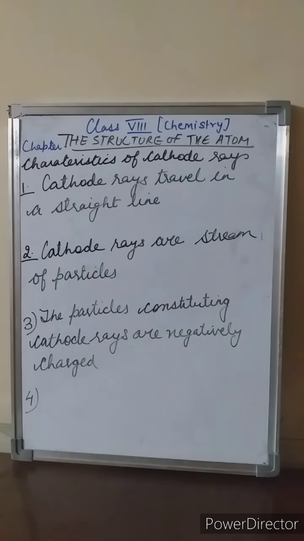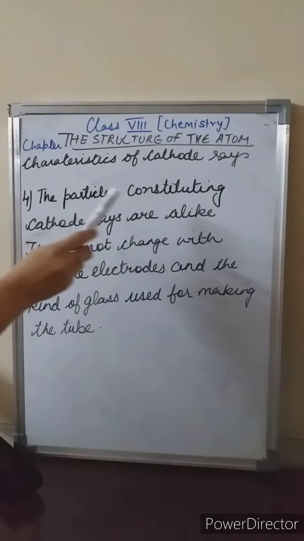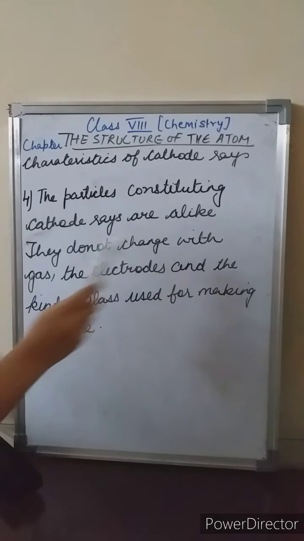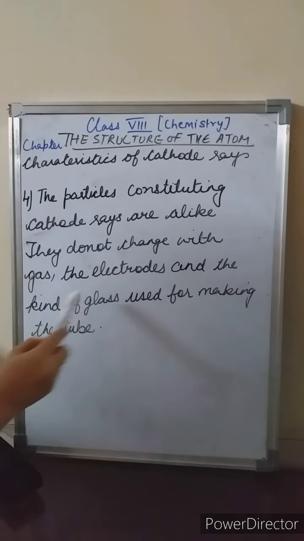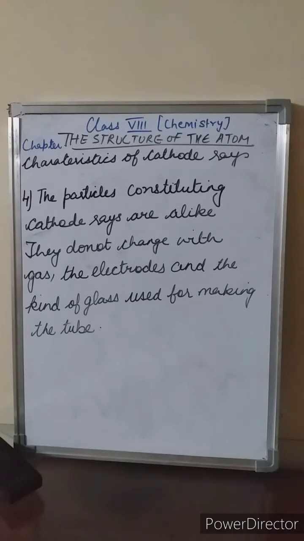After that, students, we will learn the fourth characteristic. The fourth characteristic of cathode rays states that the particles constituting cathode rays are alike. Means they do not change with the gas, the electrodes and the kind of glass used for making the tube. So students, Sir J.J. Thomson concluded that the particles constituting cathode rays are a universal constituent of all atoms, and these particles were named electrons in the year 1897.